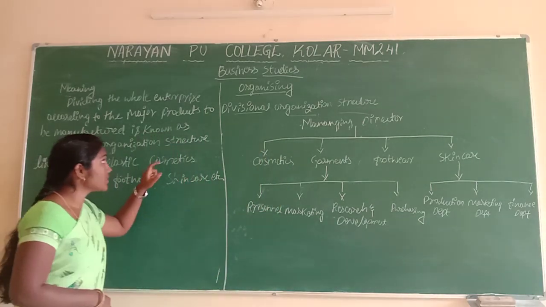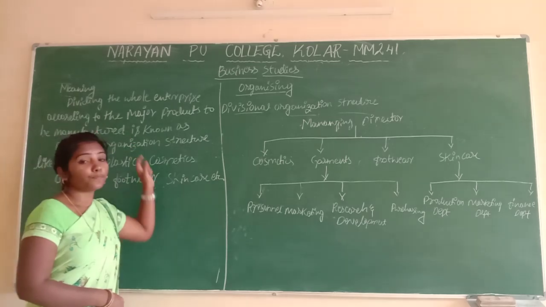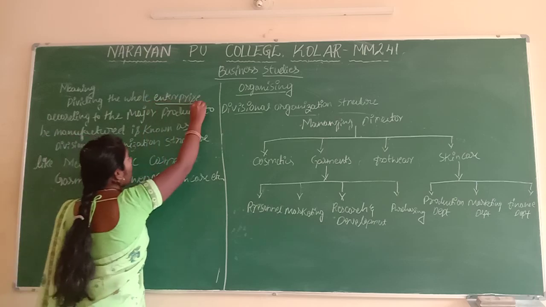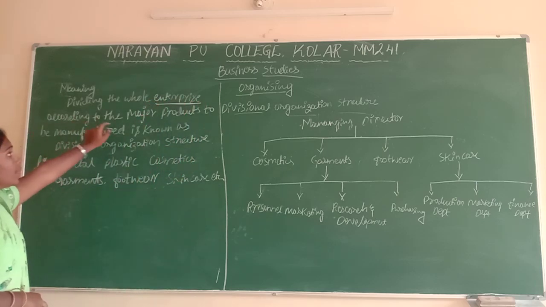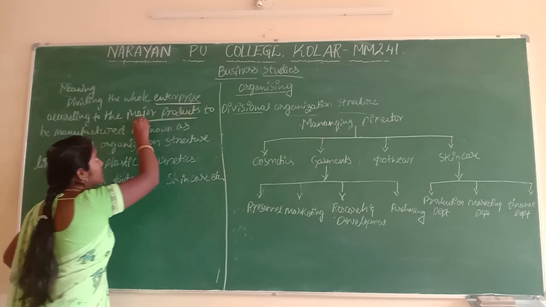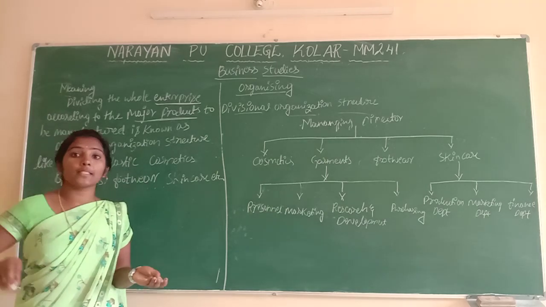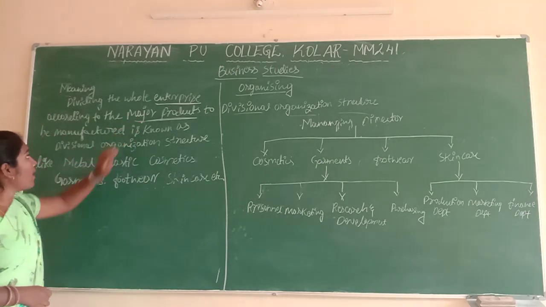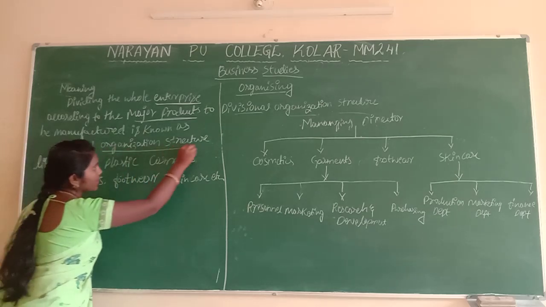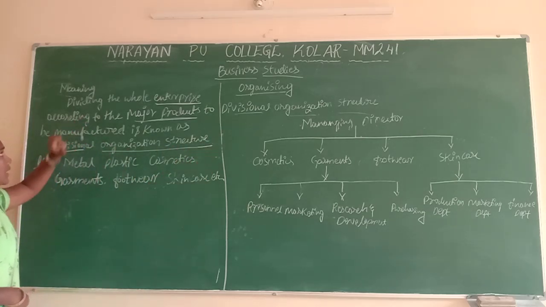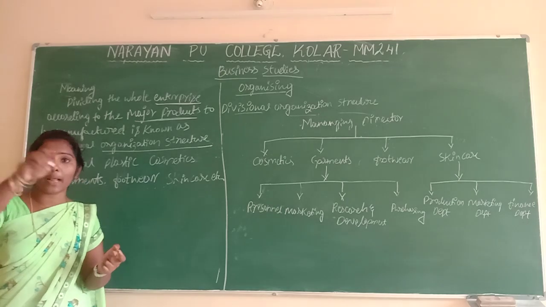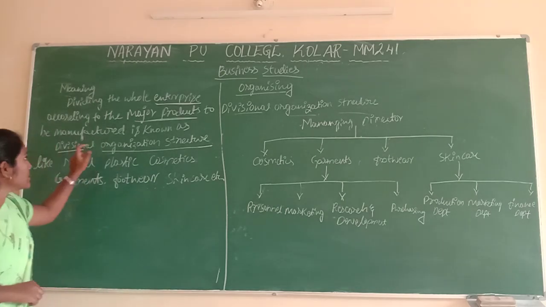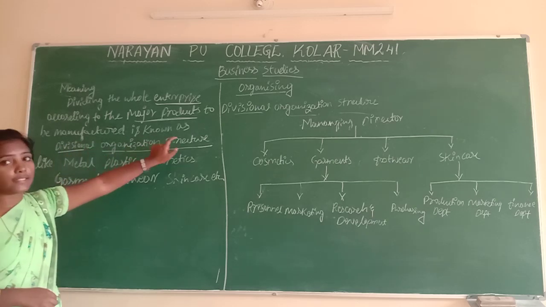Divisional organization structure means dividing the whole enterprise according to the major products. It is dividing the whole enterprise according to the major products to be manufactured. That is called divisional organization structure.